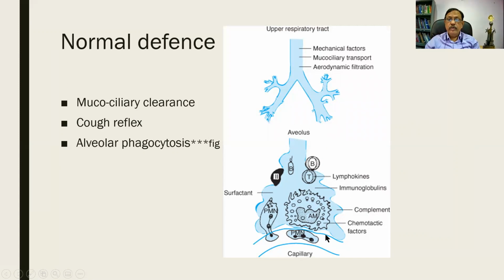At the other end, we have got the alveolar sac. And in this alveolar sac, please see these cells. One is a neutrophil. Another is an alveolar macrophage. Third one will be the lymphocytes, which will be producing the immunoglobulins. And this is a diagram of the bacillus that is entering. You see that there are multiple factors that will defend, and it is a capillary from which you get this.